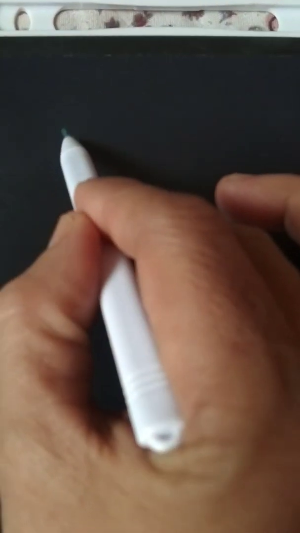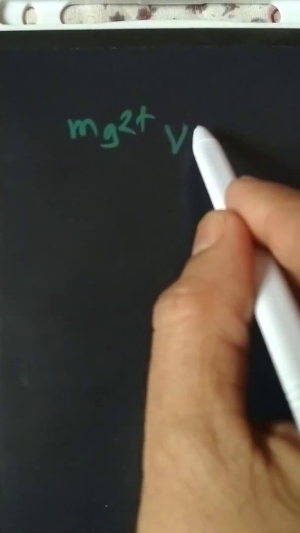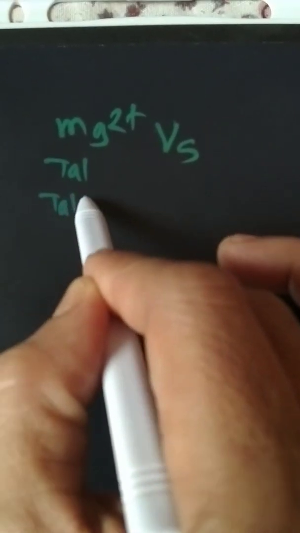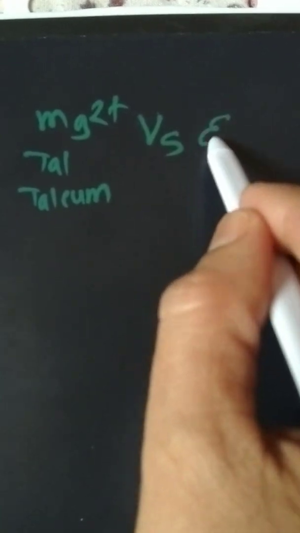So Mg2 plus is analyzed in the laboratory, in the UG syllabus of various universities. Mg2 plus metal cation is analyzed from the talc of the talcum powder with EDTA titration.